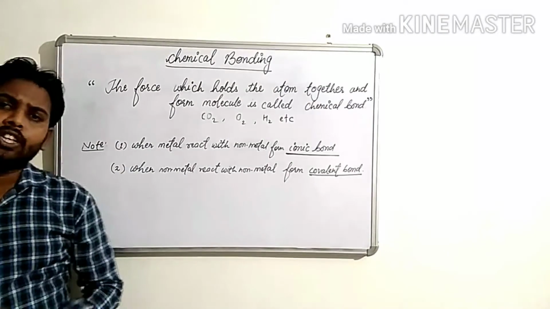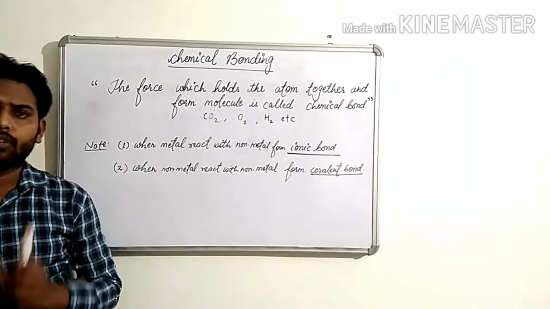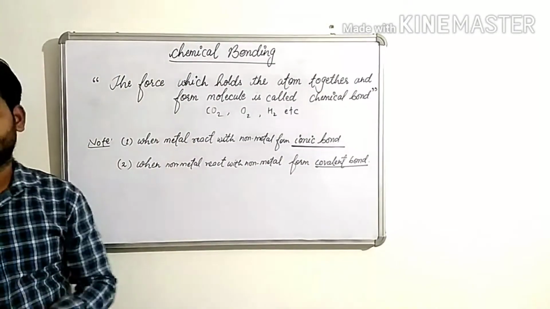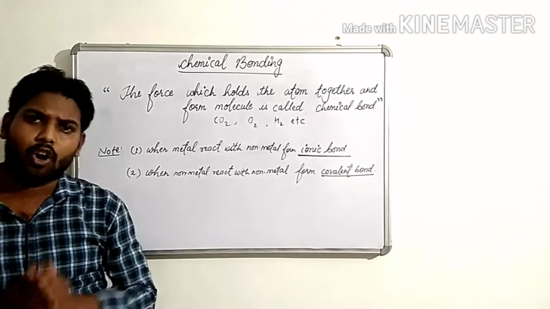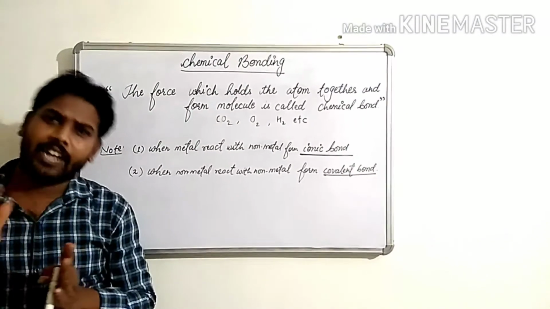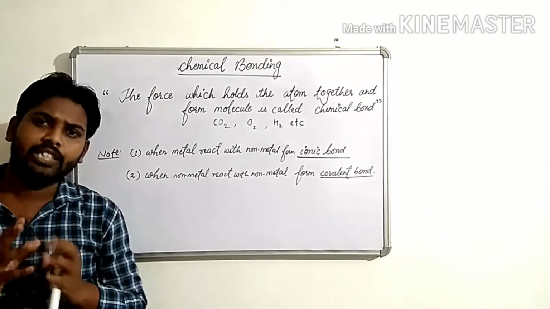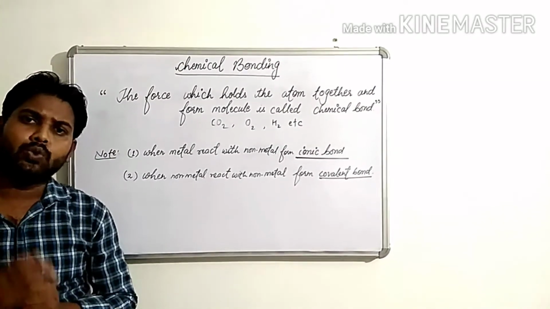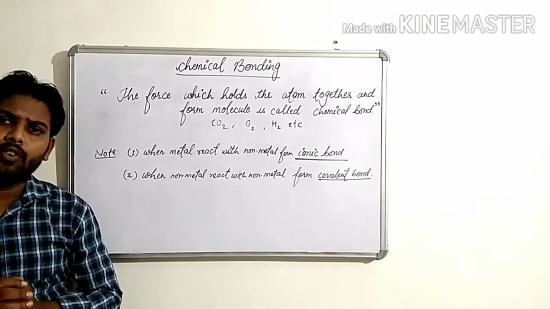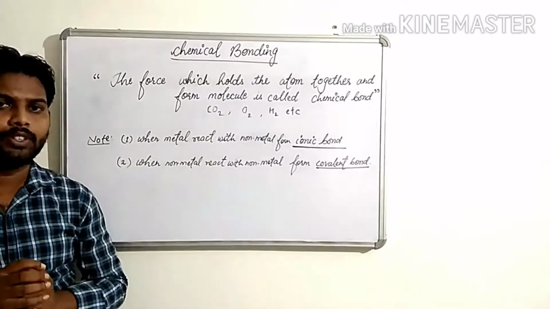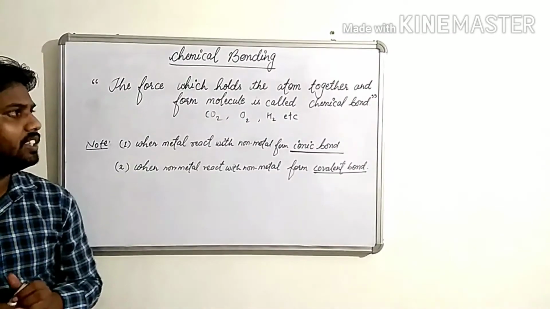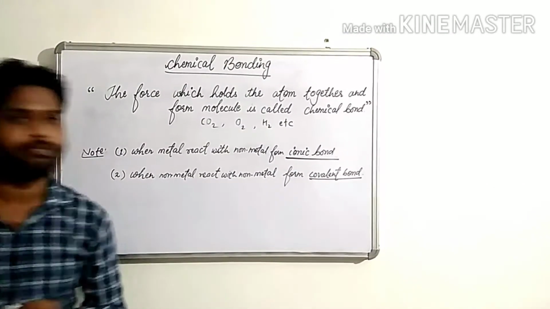So, in order to understand the formation of chemical bonds between two non-metals or between a metal and a non-metal, it is necessary to know the reason for the unreactivity of noble gases, which we will discuss now. Okay children?